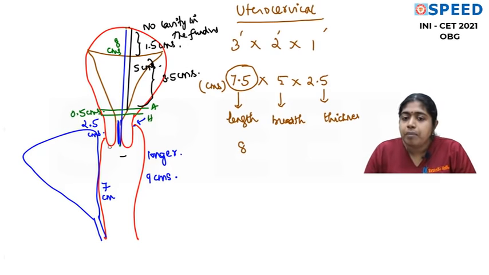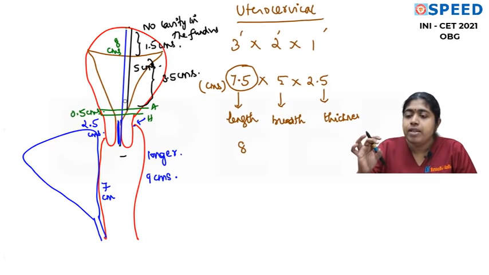Starting from the fundus up to the external os is 8 centimeters. We have the cervix which is 2.5 centimeters and the isthmus is 0.5 centimeters. So this together is 3. So 8 minus 3 is 5. So from the fundus up to the internal os is 5 centimeters, of which 1.5 centimeters is the fundus and 3.5 centimeters is the cavity.